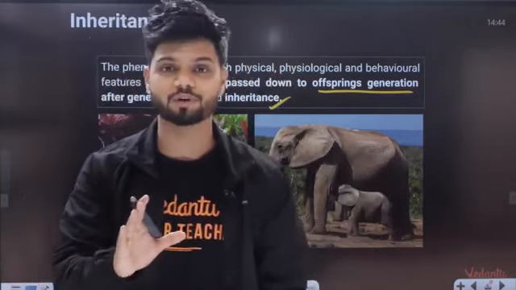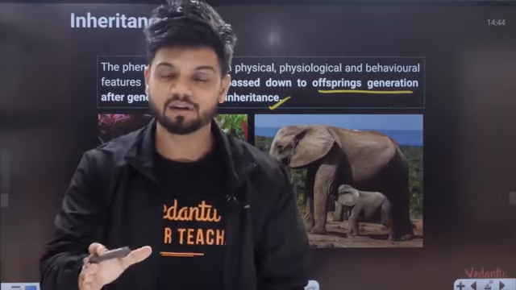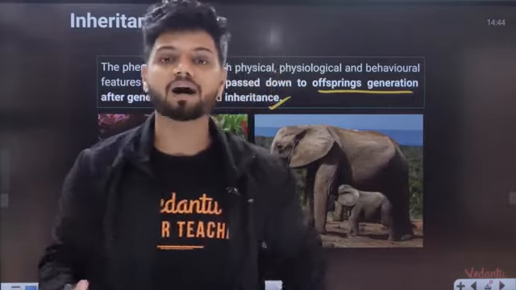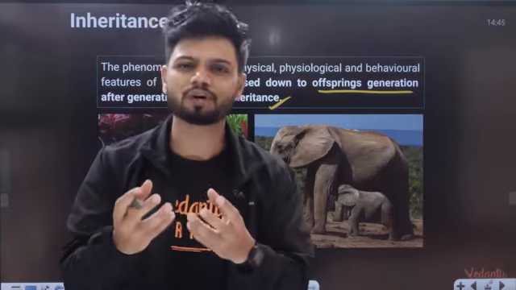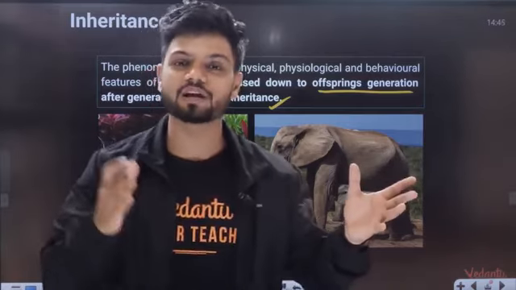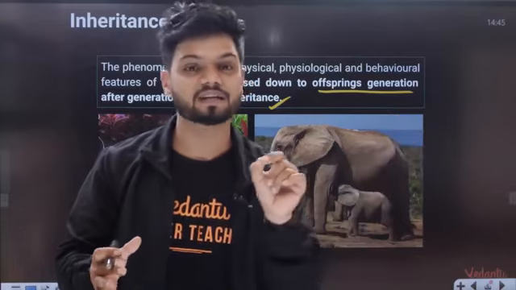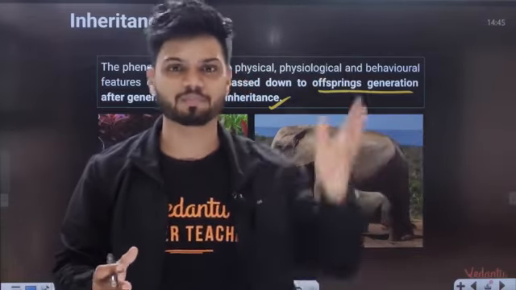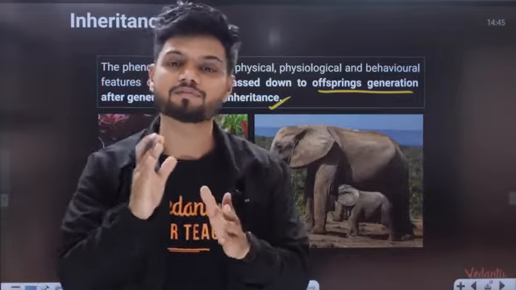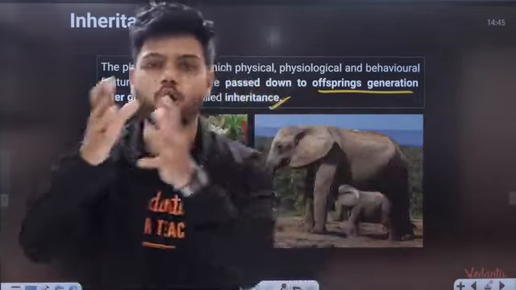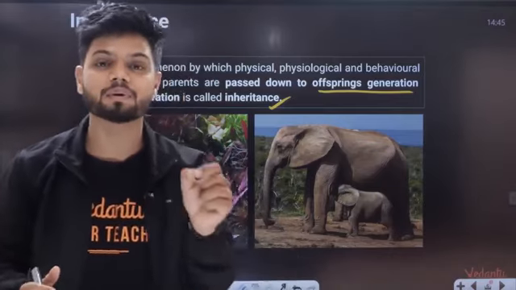You must have also observed that in nature, always a cat will give birth to a kitten, a dog will give birth to a puppy, an elephant will give birth to an elephant calf. But in nature, a cat can never give birth to a giraffe. That is not possible at all. A cat will always give birth to a kitten. So inheritance is basically the transfer of information from the parent to the offspring. It is called like begets like.